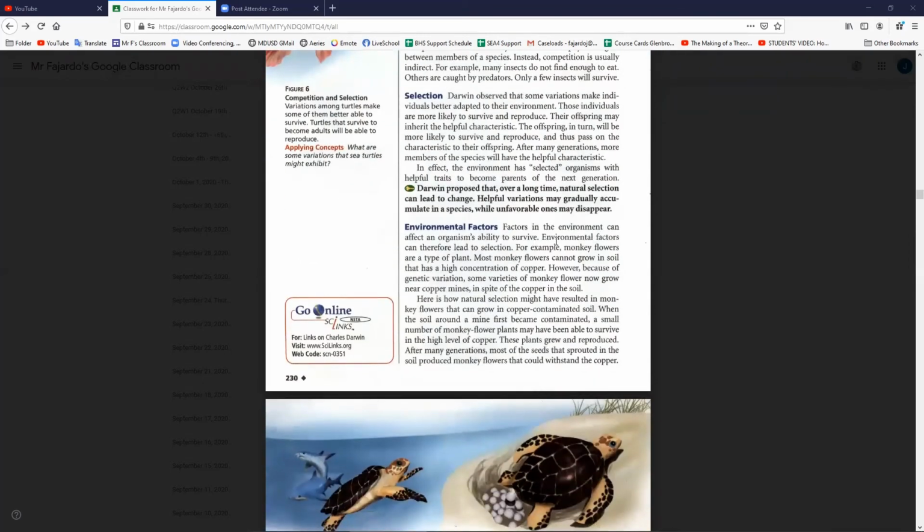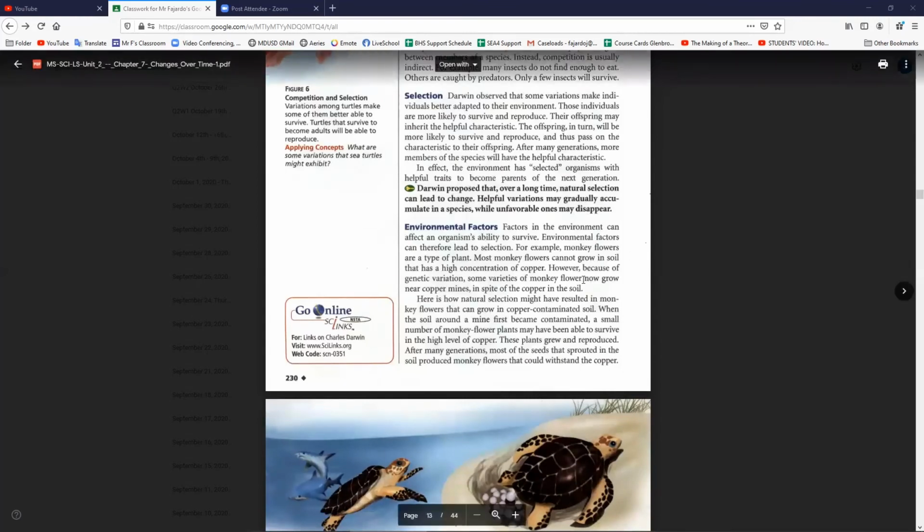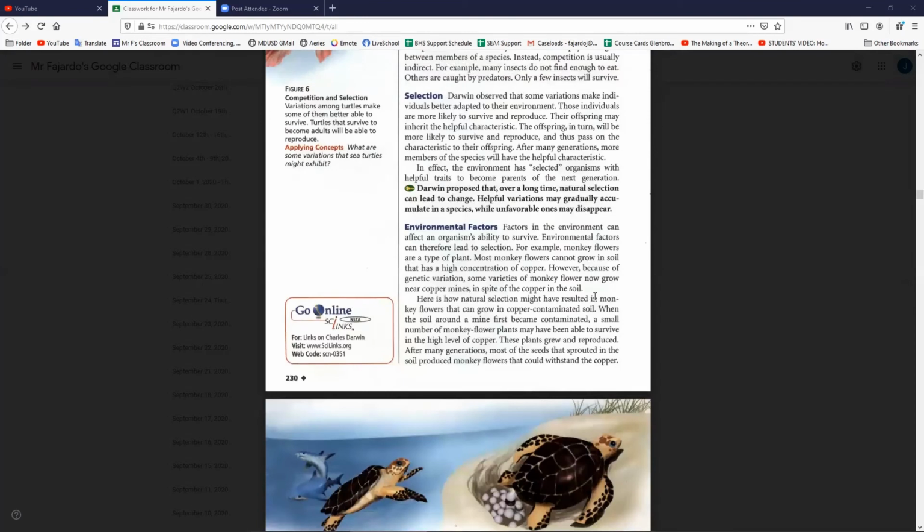Factors in the environment can affect an organism's ability to survive. Environmental factors can therefore lead to selection. For example, monkey flowers are a type of plant. Most monkey flowers cannot grow in soil that has a high concentration of copper. However, because of genetic variation, some varieties of monkey flower now grow near copper mines in spite of the copper in the soil. Here is how natural selection might have resulted in monkey flowers that grow in copper-contaminated soil.